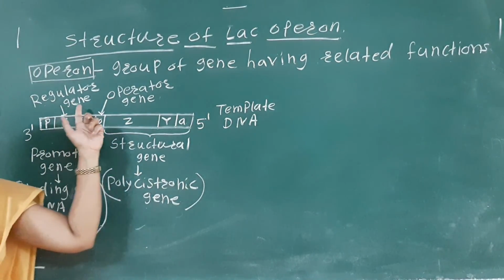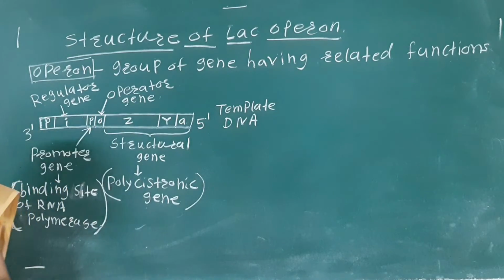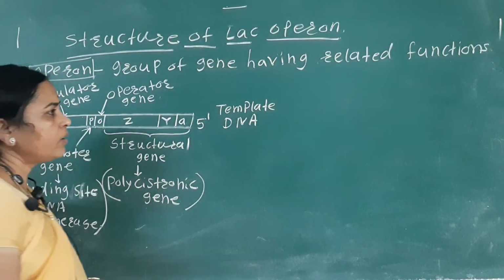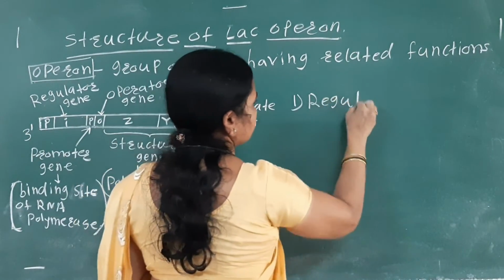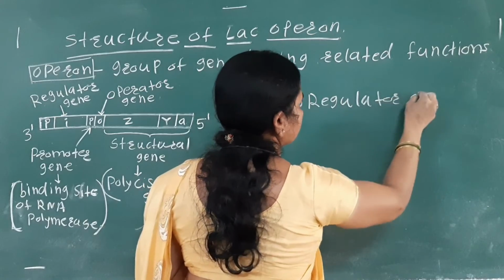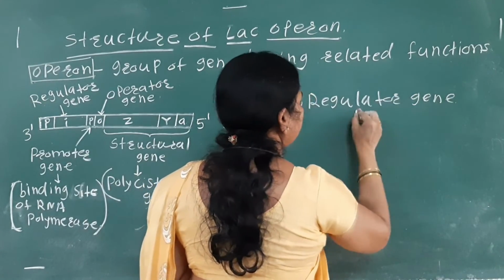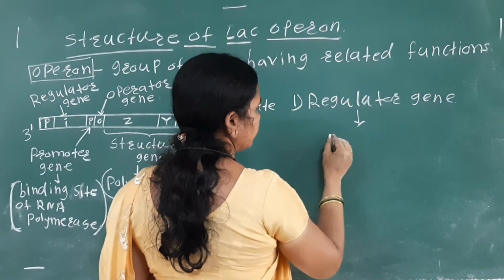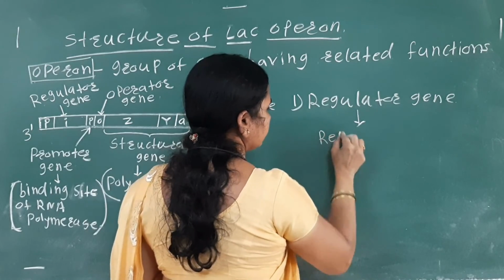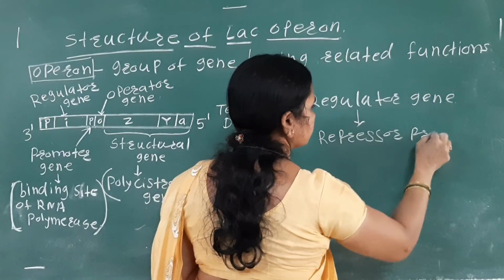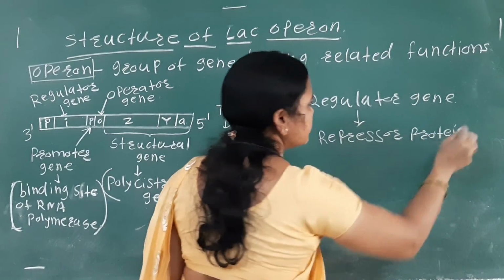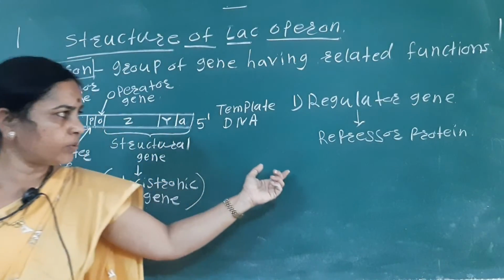So the regulatory gene synthesizes the repressor protein.